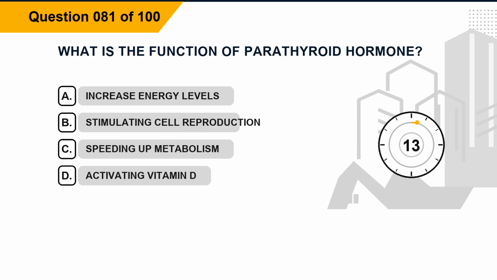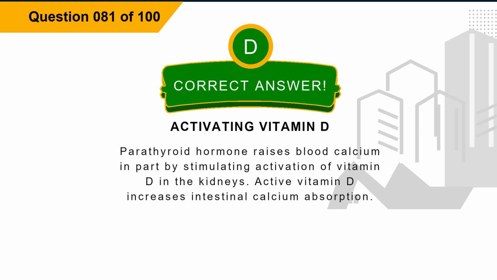Question 81. What is the function of parathyroid hormone? Option A, increase energy levels. Option B, stimulating cell reproduction. Option C, speeding up metabolism. Option D, activating vitamin D. The correct answer is option D, activating vitamin D. Explanation. Parathyroid hormone raises blood calcium in part by stimulating activation of vitamin D in the kidneys. Active vitamin D increases intestinal calcium absorption.